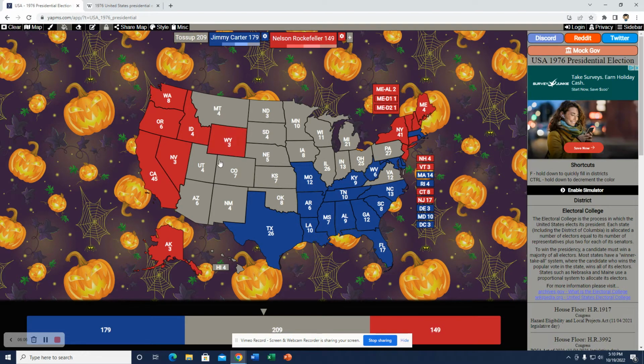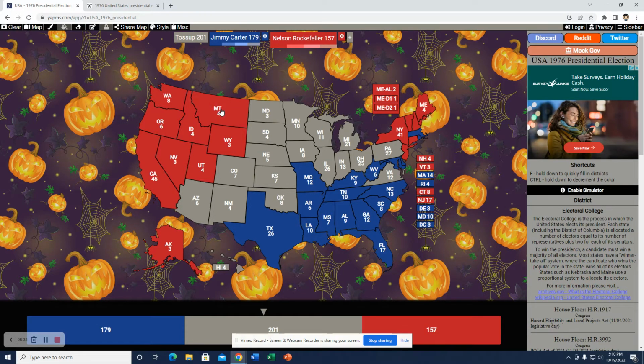Same deal in Idaho, Wyoming, and Utah, the Mormon Belt. I don't think they'd be too thrilled with Rockefeller, but I think they would still vote for him regardless, being very historically Republican. And I don't think they really vote for Carter, so they probably still hold their noses and vote for Rockefeller. Like I say, those states maybe getting somewhat closer, but not really anywhere near winning for Carter. Same deal with Montana.